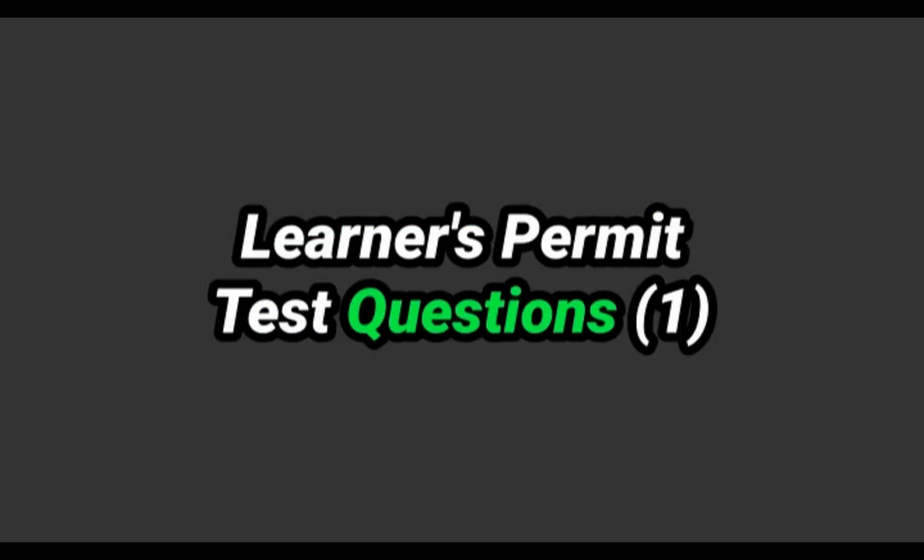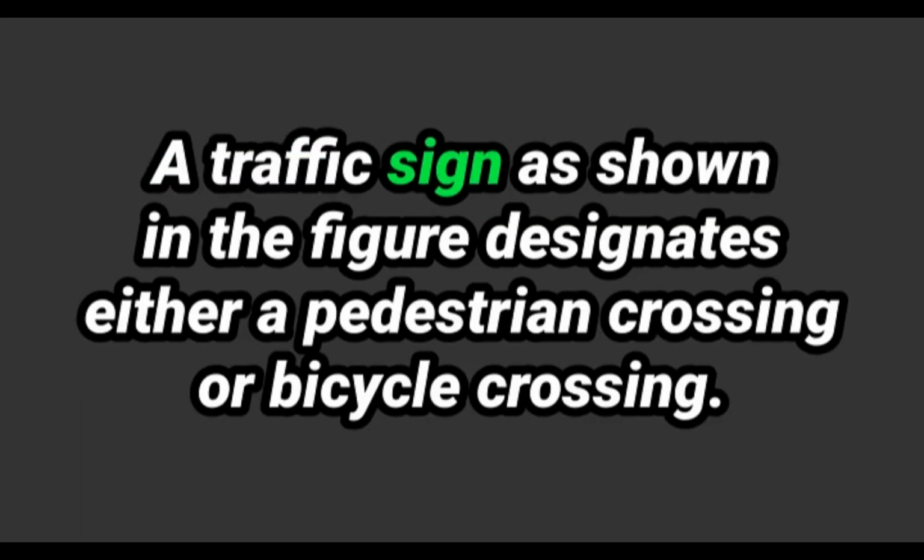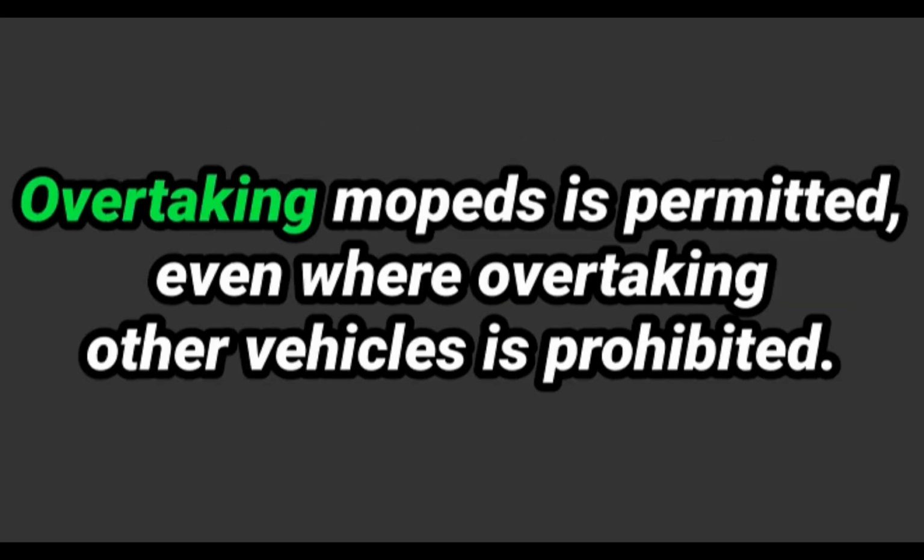Learner's test questions. 1. Even when proceeding on a one-way street, drivers may not drive on the right-hand side of the road. 2. A sign shown in the figure designates either a pedestrian crossing or bicycle crossing. 3. Overtaking on mopeds is permitted even where overtaking other vehicles is prohibited.